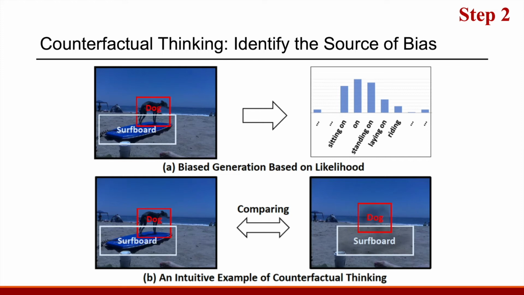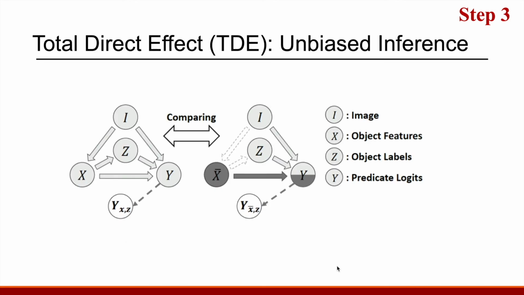For example, in scene graph generation, we found that even if we set the object features as dummy vectors, the prediction is still almost the same as the original, which means the bottom right counterfactual case creates a shortcut. This is a pure blind guessing that we definitely want to avoid. So here comes the solution.